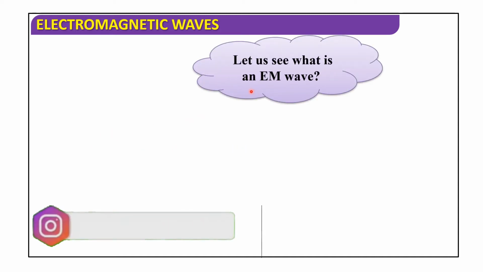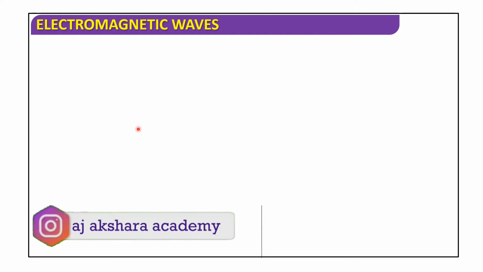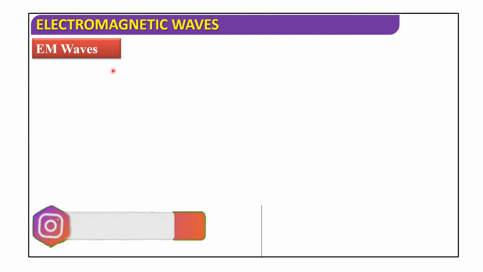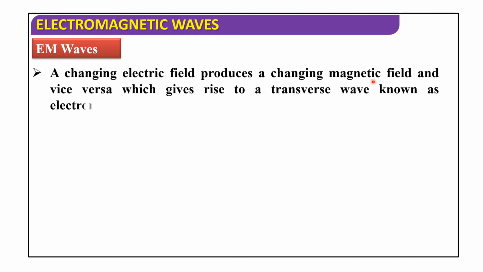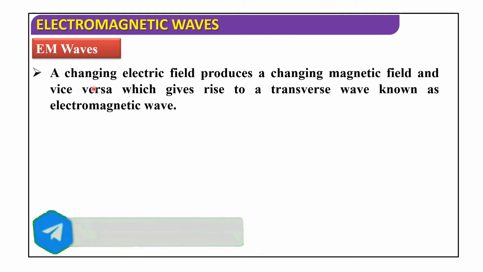Let us see what an EM wave is. A changing electric field produces a changing magnetic field and vice versa, which give rise to a transverse wave known as an electromagnetic wave, a combination of electric field and magnetic field. A changing electric field produces a changing magnetic field and vice versa, that is, a changing magnetic field produces a changing electric field, which give rise to a transverse wave known as an electromagnetic wave.